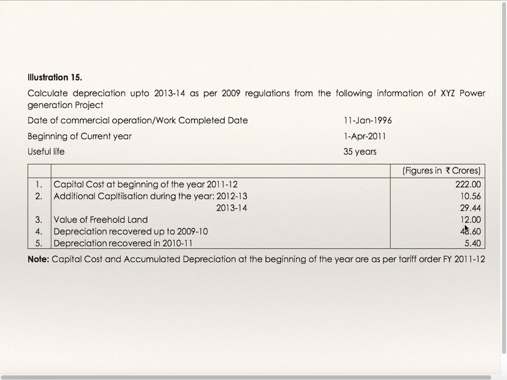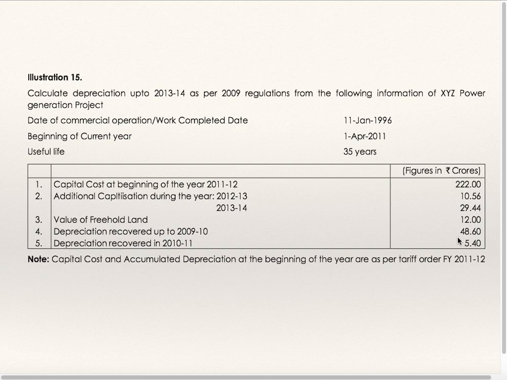value of freehold land is 12, depreciation recovered up to 9-10 is 48.60, depreciation recovered in 10-11 is 5.40, capital cost and accumulated depreciation at the beginning of the year as per tariff order financial year 11-12. Calculate depreciation up to 13-14 and beginning of current year is 1st April. So you are supposed to calculate for the year 11-12, 12-13 and 13-14. Now depreciation recovered up to 9-10 plus recovered in 10-11.